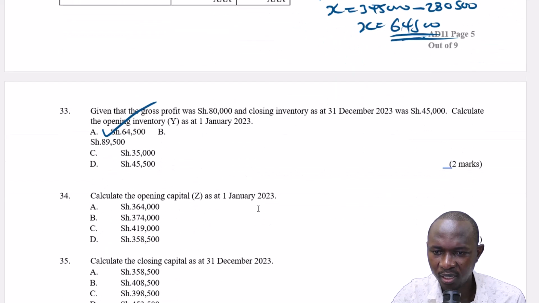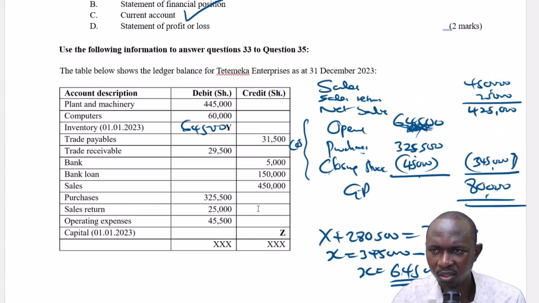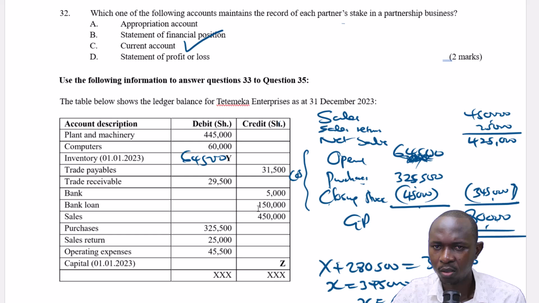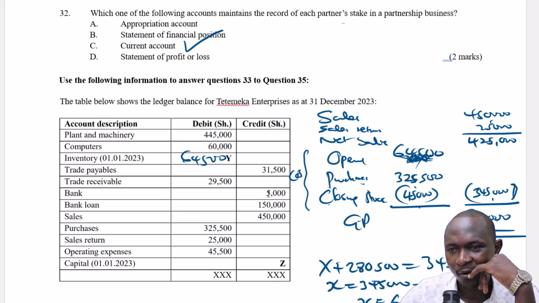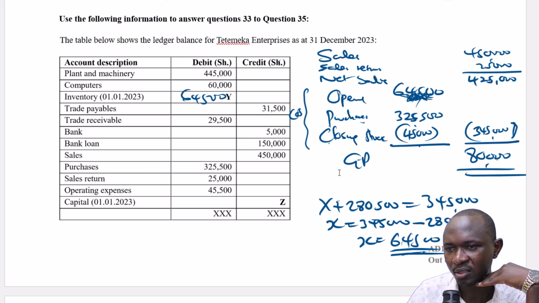Then calculate the opening capital Z as at 1st January 2023. Calculate the opening capital. So this one, just get the totals. So straightforward question.